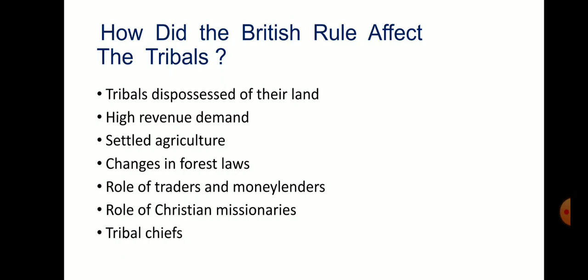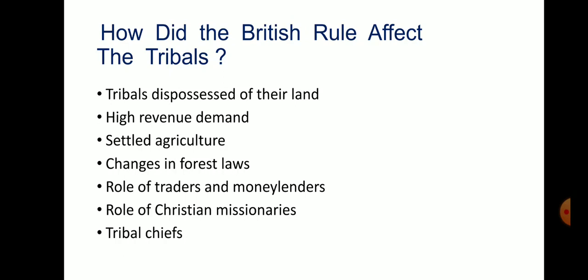Now, settled agriculture. The company declared forest as state property, means the company declared that the forests are the government's property, and hunting, gathering, and shifting cultivation were prohibited in the forest. Tribals were not allowed to stay in the forest. They started protesting against these laws. Now, changes in forest law.